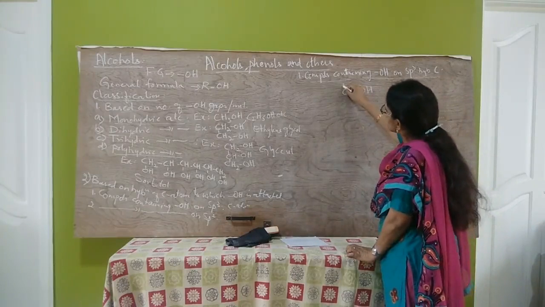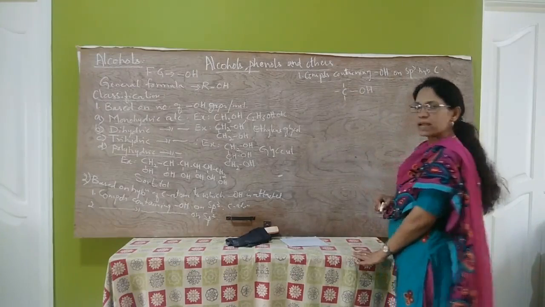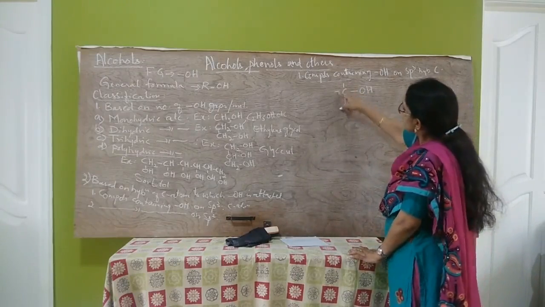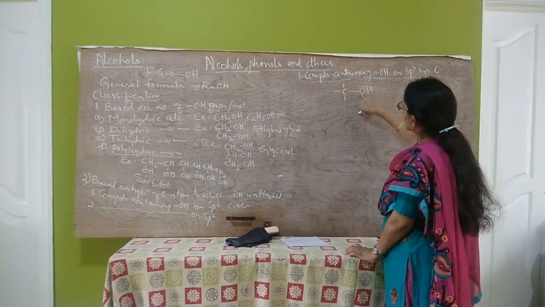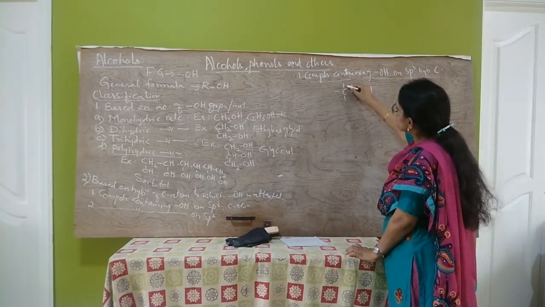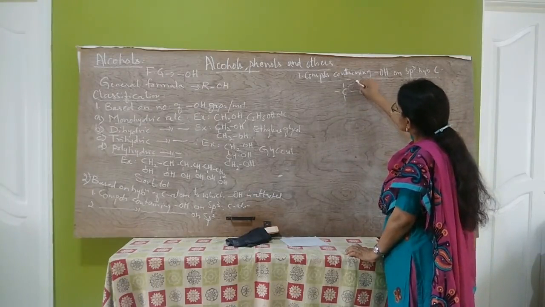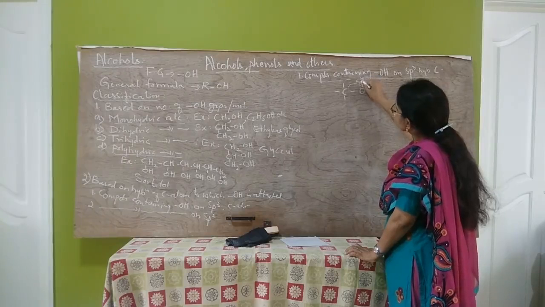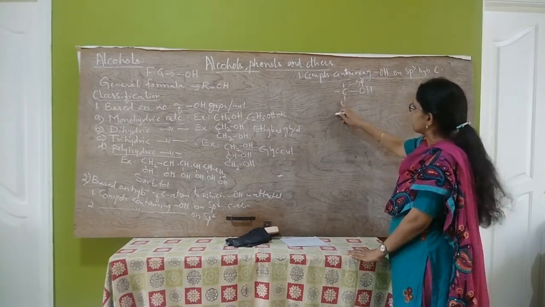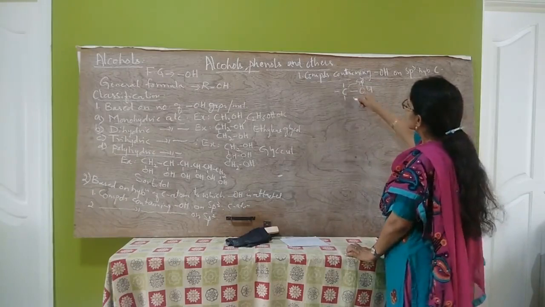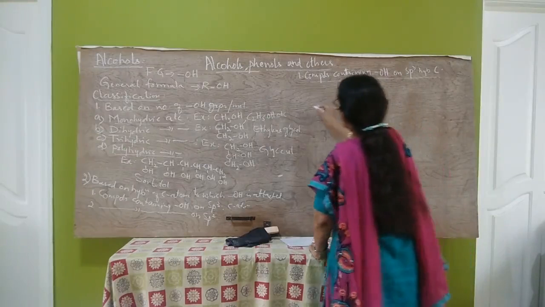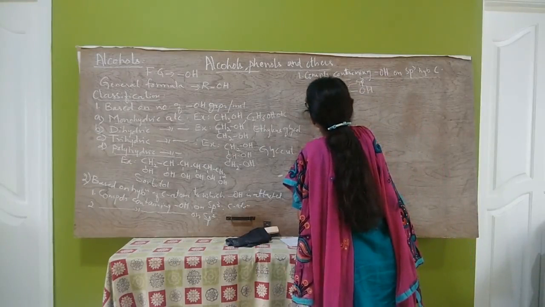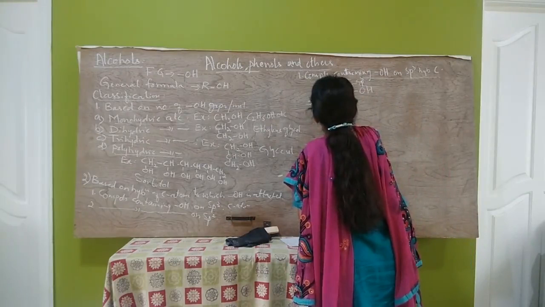sp3 hybridized means it is a saturated carbon atom. That means containing all 4 single bonds. So in this type, OH is attached to sp3 hybridized carbon atom, means saturated carbon atom. So these compounds are of 3 types.